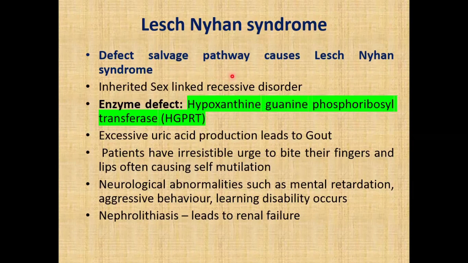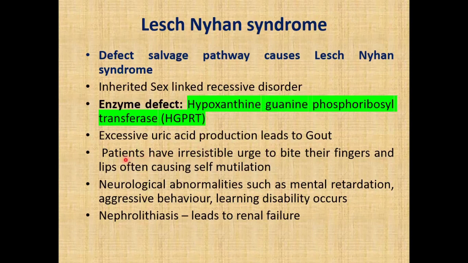A defect in the salvage pathway causes Lesch-Nyhan syndrome. Here the enzyme defect is HGPRT. It is an inherited sex-linked recessive disorder because the deficient enzyme activity is attributed to multiple mutations occurring in the HGPRT gene located on the X chromosome. Hence, it affects only males. Excessive uric acid production leads to gout. We'll see that in the next slide.